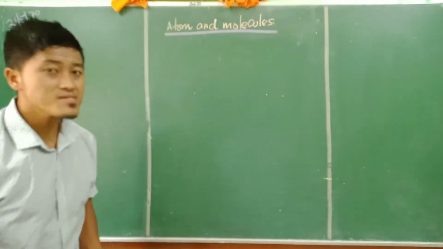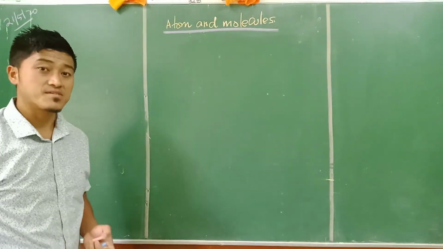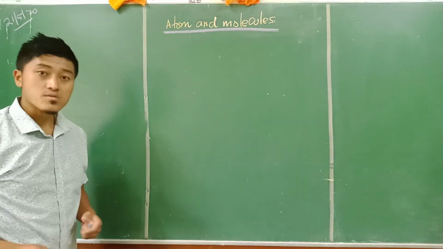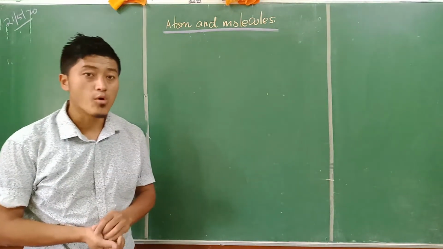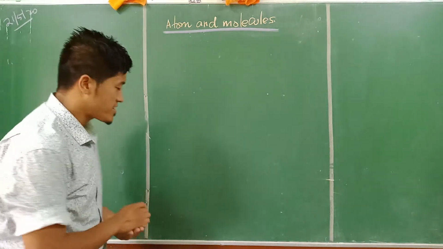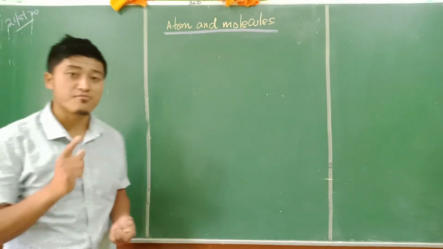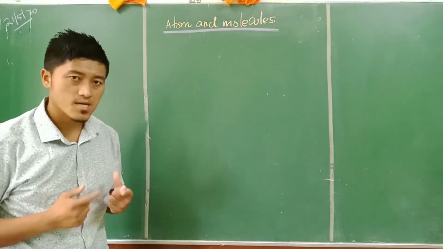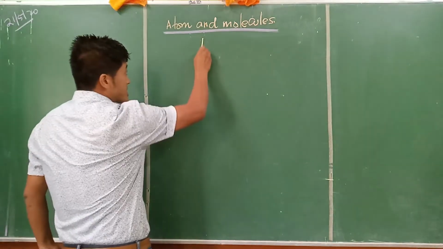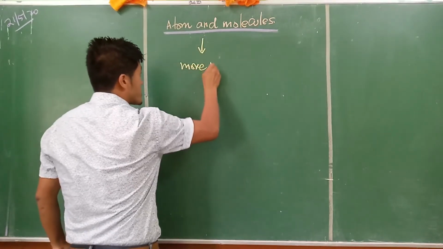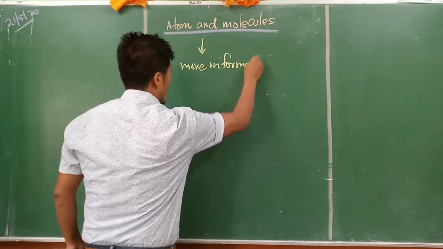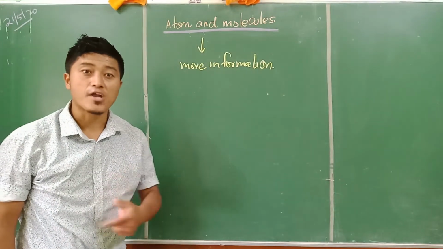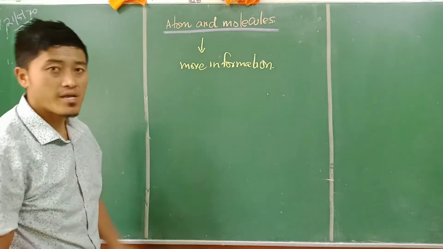Okay, fine. Now with this, there are other scientists in the late 16th and 17th century who begin to think more and more about the atom. And there was a great man, Antoine Lavoisier, who laid the foundation for certain laws related to atoms and molecules. Is that clear? Since people began to have more information about atoms and molecules, they started forming certain laws related to them.